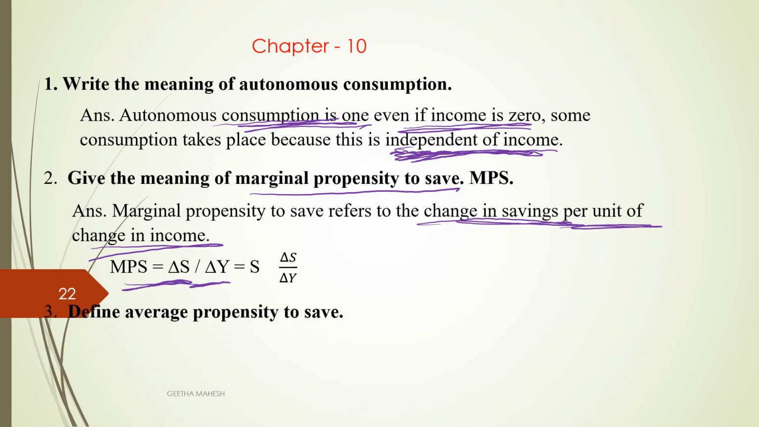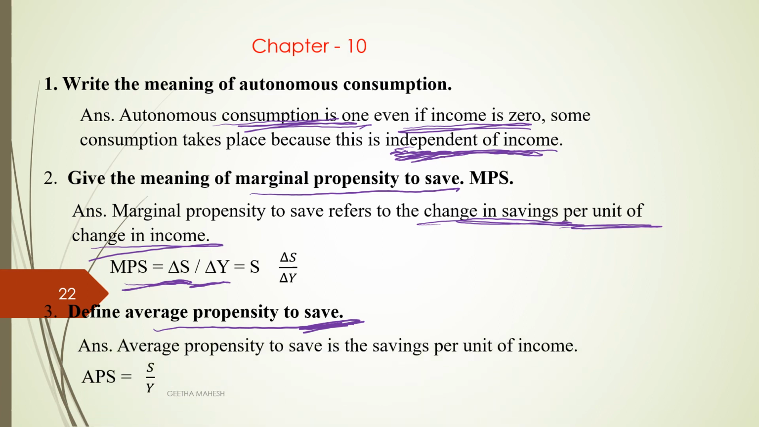Define average propensity to save. Average propensity to save means savings per unit of income. See here, savings per unit of income. It is denoted by APS equals S divided by income.